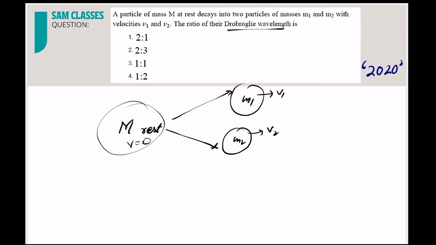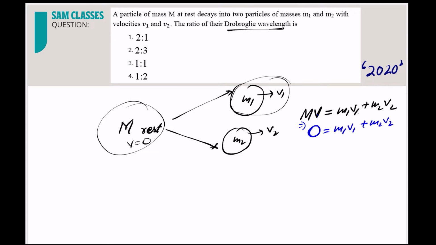Here I can conserve the momentum. Initial momentum is mass into velocity, M into v, and that is equal to final momentum m1 v1 plus m2 v2. Since it is at rest, the velocity is 0, so this is 0, equal to m1 v1 plus m2 v2. So m1 v1 is equal to minus m2 v2. So the magnitude of momentum of the first one is equal to the magnitude of momentum of the second one. Now we know lambda is equal to h by p.